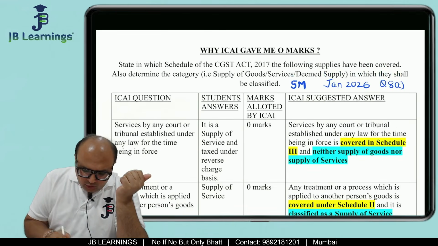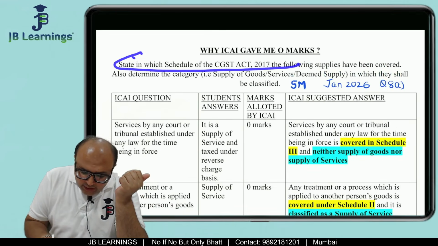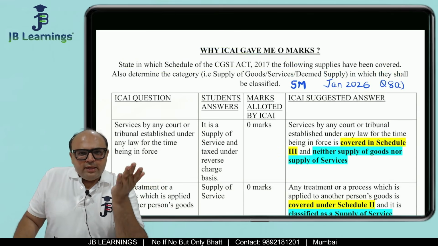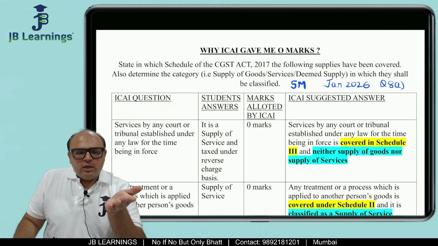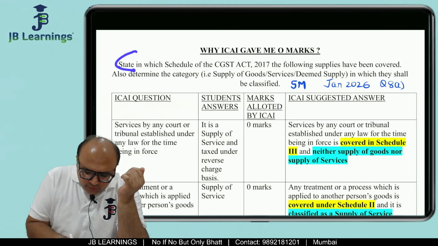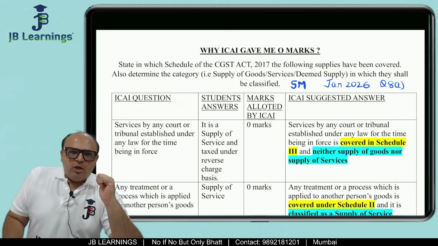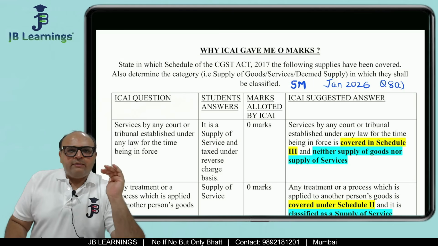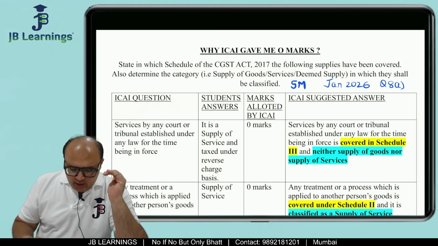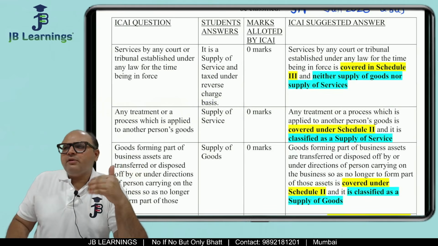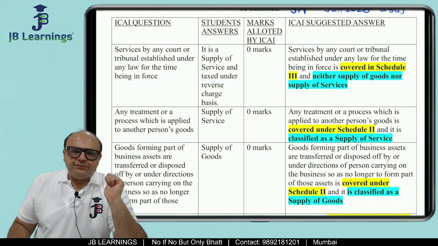The question was, state in which schedule it is covered. So in GST there is Schedule 1, Schedule 2, Schedule 3. So the very first thing which you should write in your exam is the schedule number. You know why ICAI is not giving marks, friends? Because if you write your answers like this, incomplete answers, it means somewhere you have not understood the question.